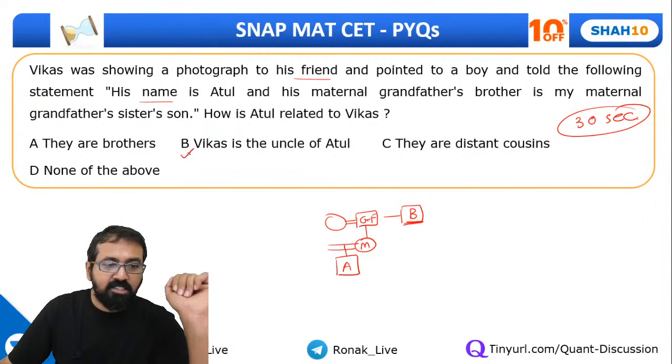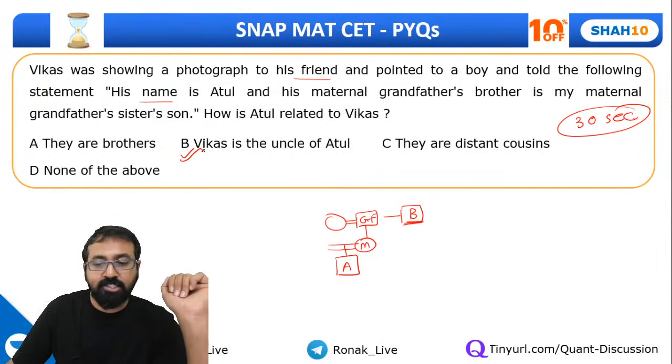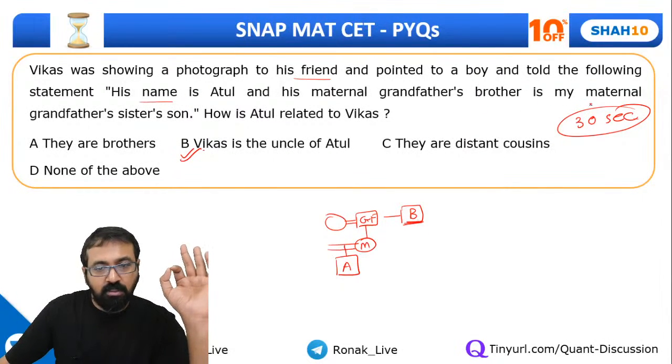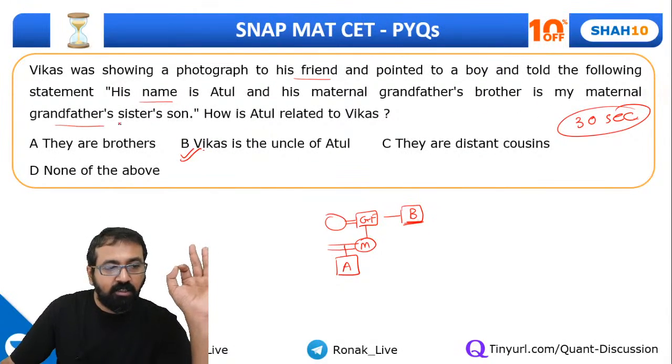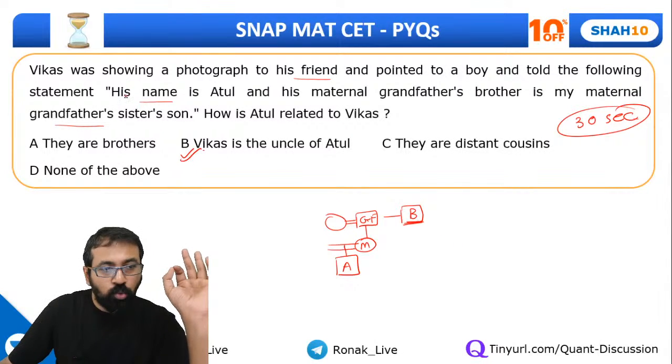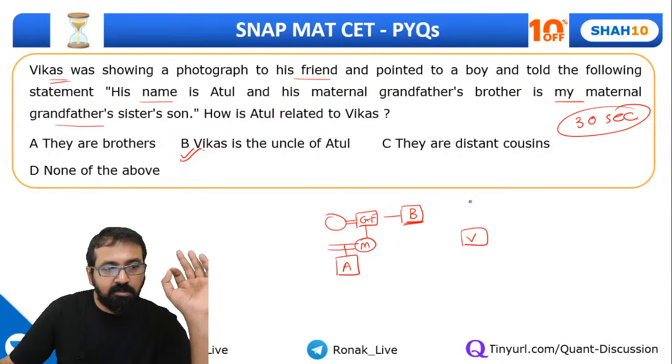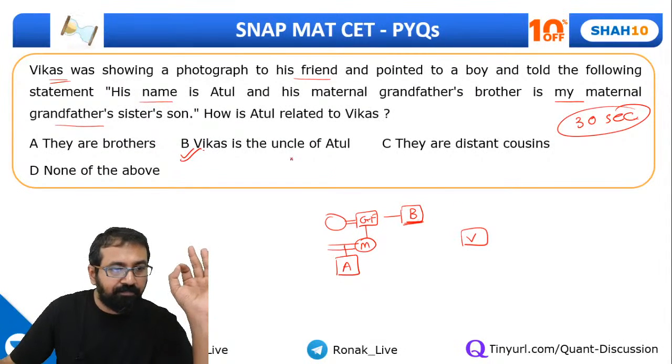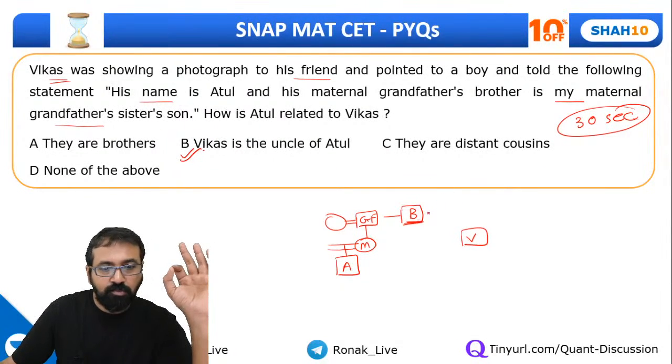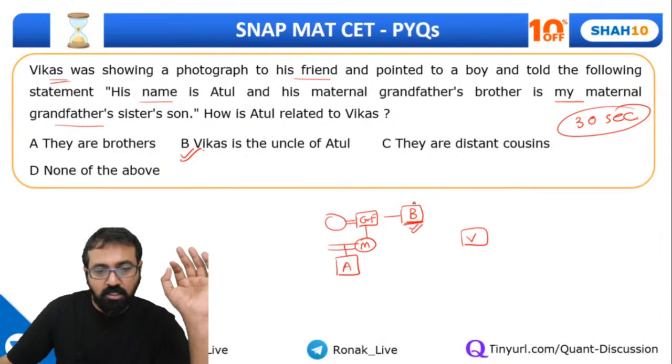Yeah, the correct answer is option B. Correct, Sakshi. That's correct. Now let me explain. So maternal grandfather's brother is my maternal grandfather's sister's son. So who is speaking this statement? Vikas is speaking this statement. So Vikas is over here. So this person is my maternal grandfather. That is, Vikas' maternal grandfather's sister's son. Okay, so this one is the son of someone.